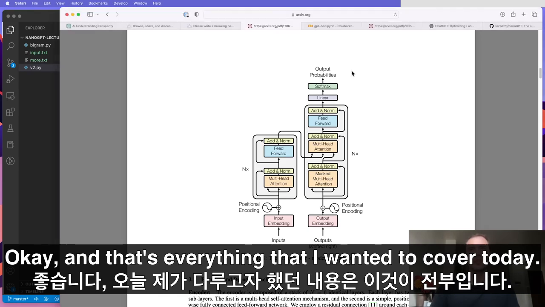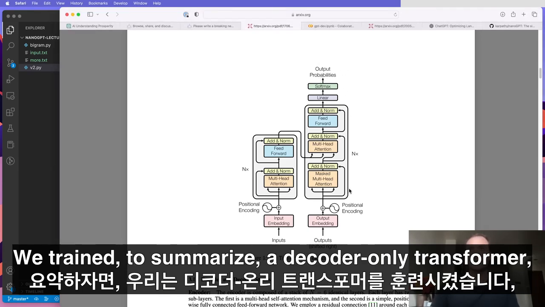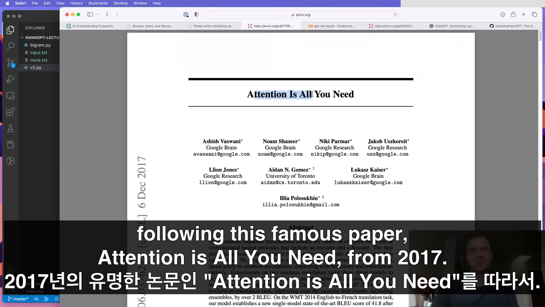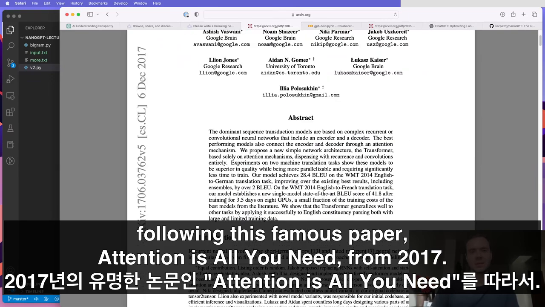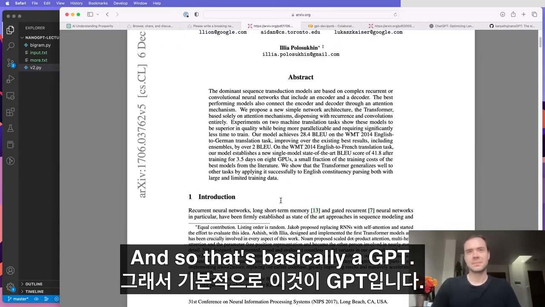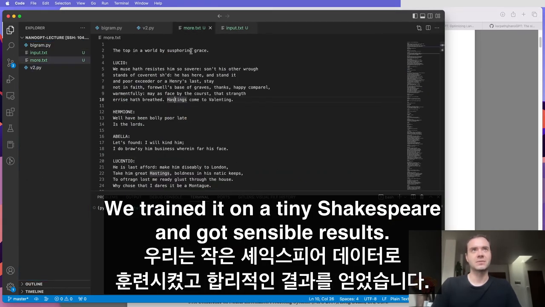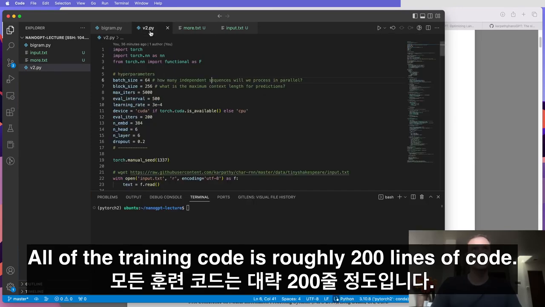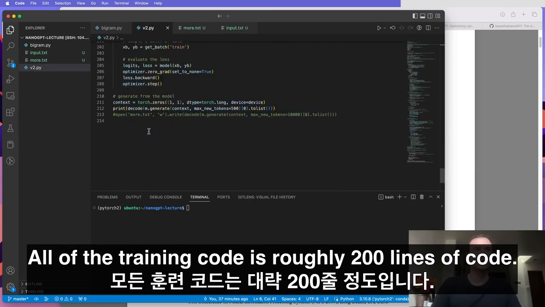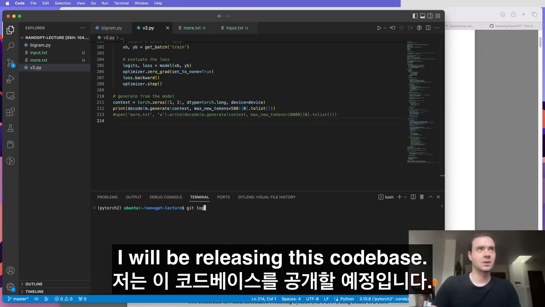To summarize, we trained a decoder-only transformer following this famous paper, Attention is All You Need, from 2017. And that's basically a GPT. We trained it on a tiny Shakespeare and got sensible results. All of the training code is roughly 200 lines of code. I will be releasing this code base.